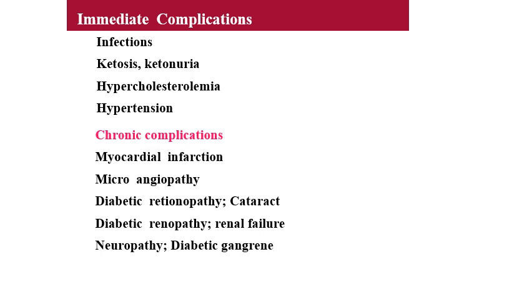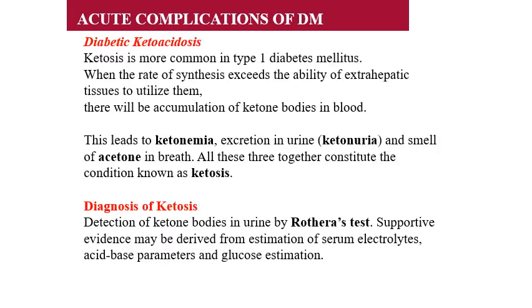So being an osmotic substance, the sorbitol causes an osmotic effect inside the lens, which can affect the fragility of the lens and can lead to cataract. Then diabetic nephropathy or retinopathy can lead to renal failure. Then neuropathy, that is mainly due to diabetic gangrene.